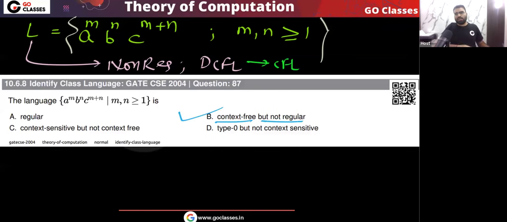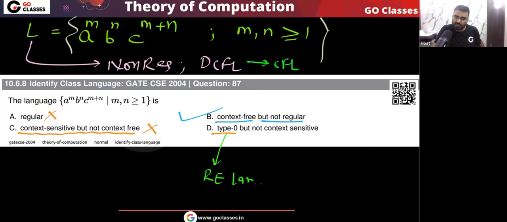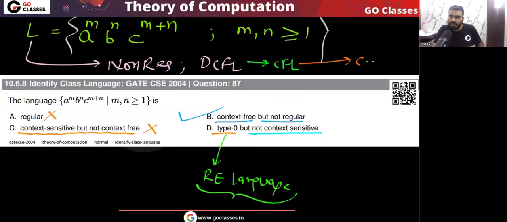Remember, every context free language is a context sensitive language. This option is saying context sensitive but not context free, so this is wrong. This one is saying regular, so this is wrong. This one is saying type 0, which means RE language, recursively enumerable language. Every CFL is CSL, every CSL is recursive, and every recursive is RE. So this option is also wrong because this language is CSL. So the answer will be option B.